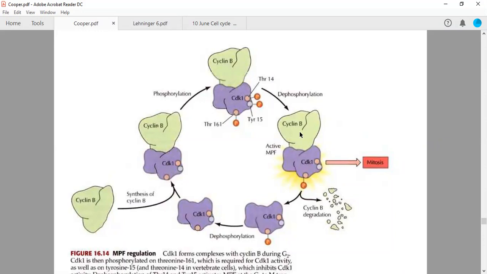बेटा जब तक CDK1 को साइक्लिन B की रिक्वायरमेंट होती है तब तक वो उसके साथ कॉम्प्लेक्स बना के रखता है. Once the cell is moved out of G2 phase into the M phase, there is no need of cyclin B. So CDK1 itself eliminates or helps in elimination of cyclin B, so that the cyclin B can undergo ubiquitin mediated proteasomal degradation. Okay, so when there is no need, it will lead to the inactivation or degradation of cyclin B.